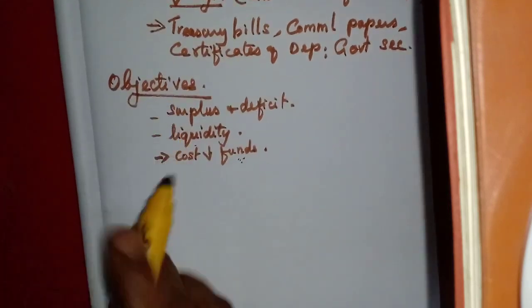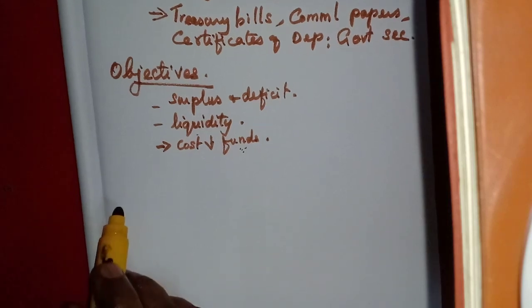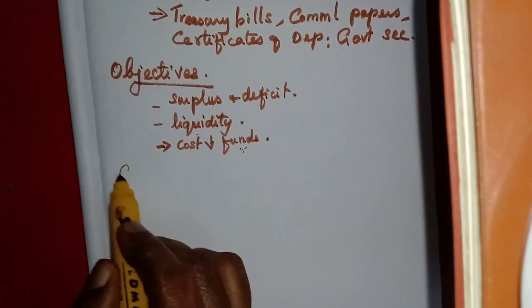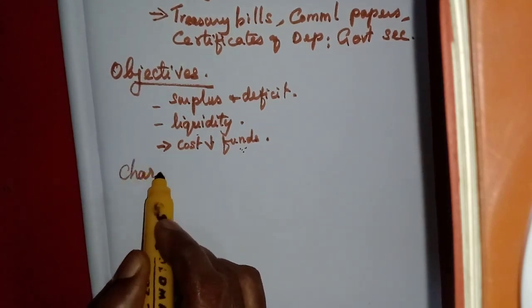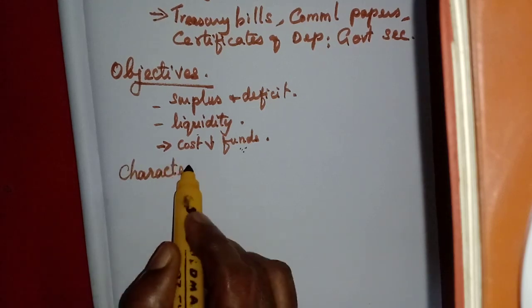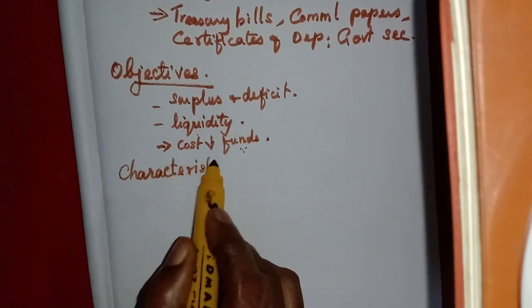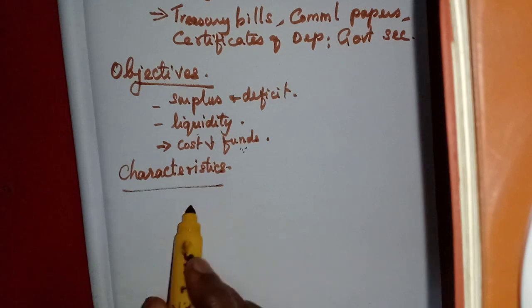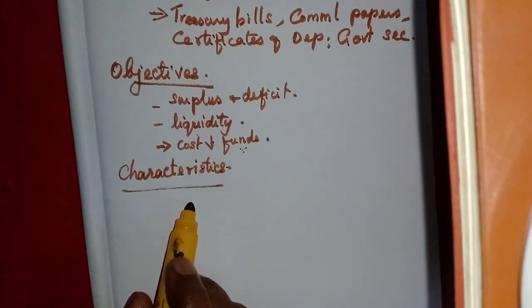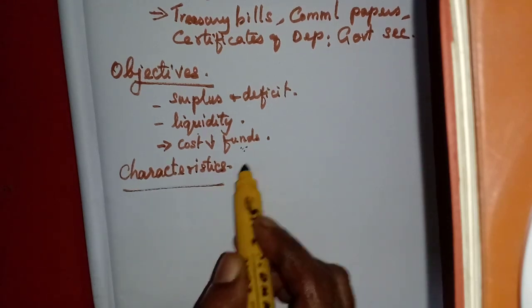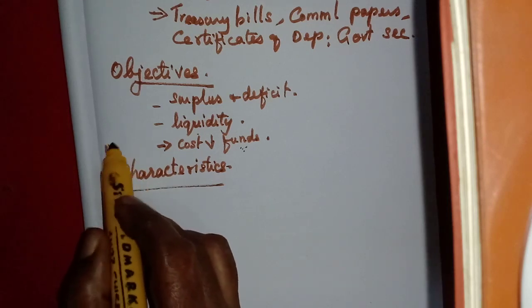Okay, we will learn this also in the next heading, the characteristics or the features of the money market. I have told you, one is the definition, a 2 mark question answer. This one is a 4 mark question.